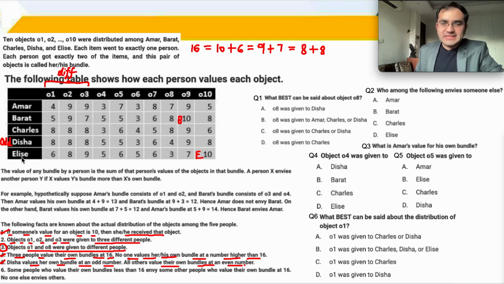So A, B, C, E का वैल्यू, 4 में से 3 लोगों का वैल्यू है 16. ठीक है, so we have to check. If you check over here, for example, if you check B, which already has 10, तो B has to get an even number. आप even कैसे number लाओगे? You will get 10.